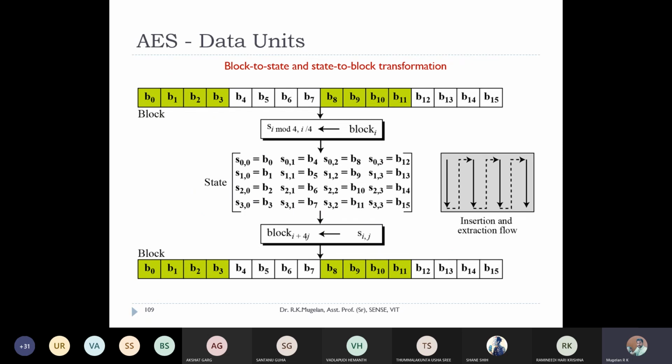So is it clear, guys, regarding data units? If it is clear, raise your hand. If anyone has any doubt in these data units, what the state will look like, and how 128 bits are represented in the state? If and only if you are clear with this, you will be able to understand the AES operation.